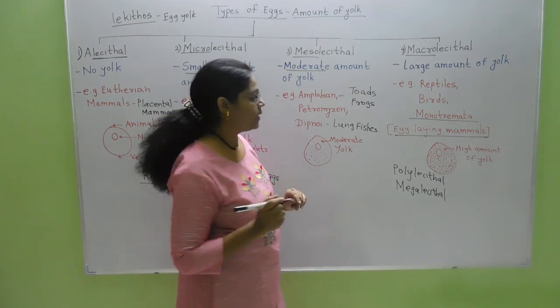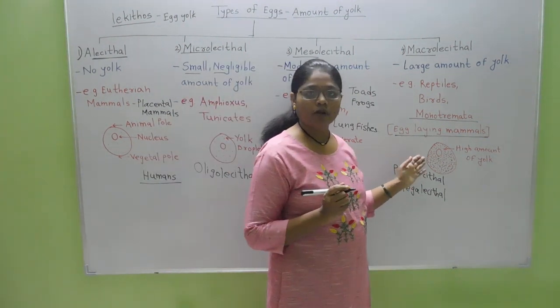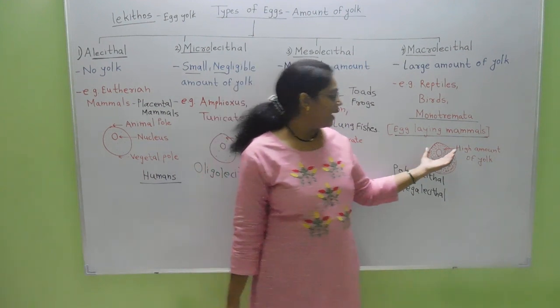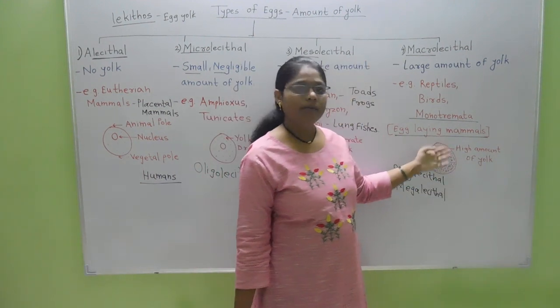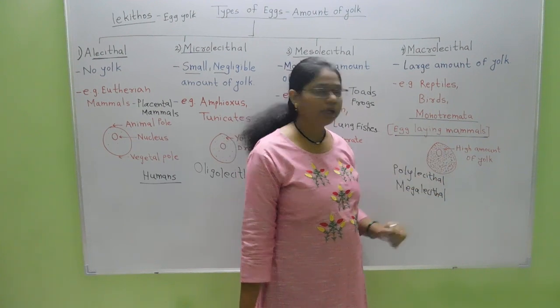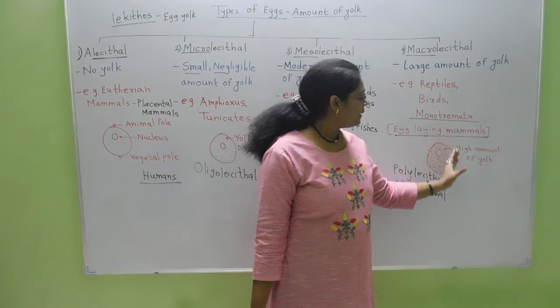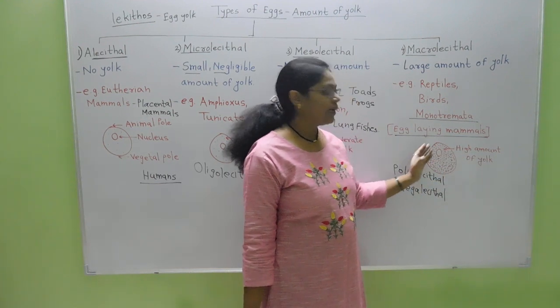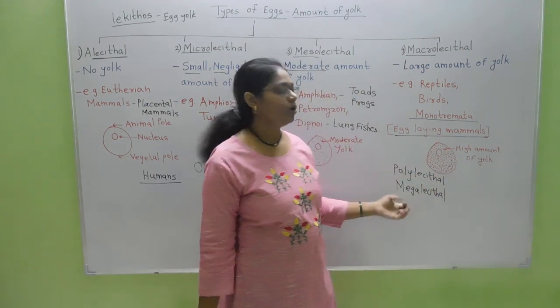So here is a diagram for the macrolecithal egg. This diagram again shows the animal pole, vegetal pole, egg nucleus, and the complete egg is covered with yolk. So it contains a very high amount of yolk.